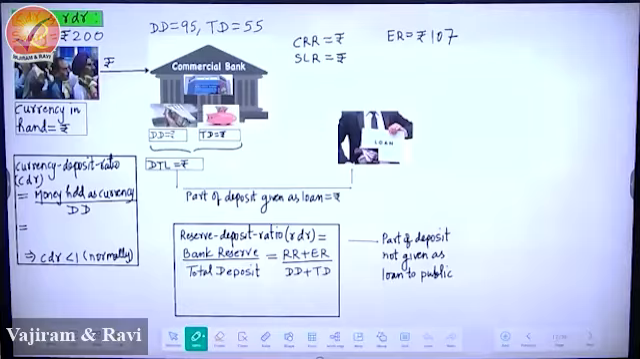Then please write demand deposit is equal to 95 rupees. Time deposit is equal to 55 rupees. Demand deposit 95, time deposit 55. Now, excess reserve is equal to 107 rupees.